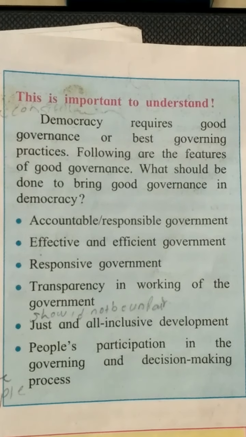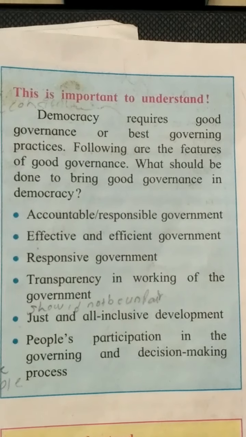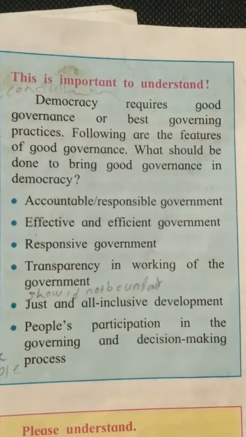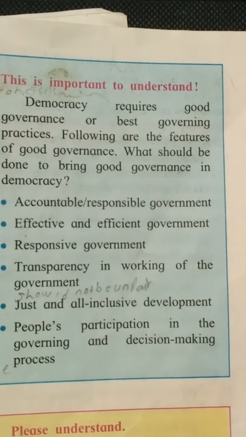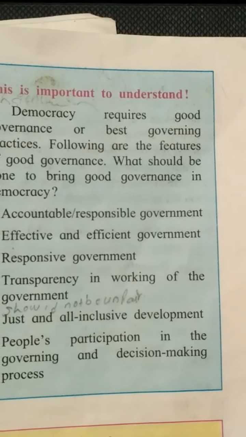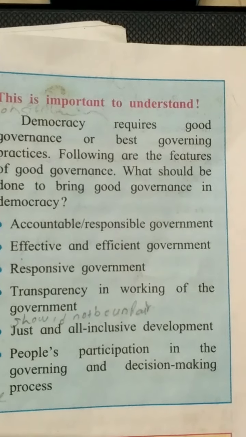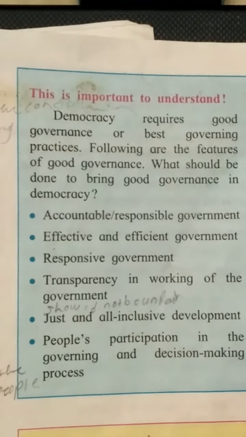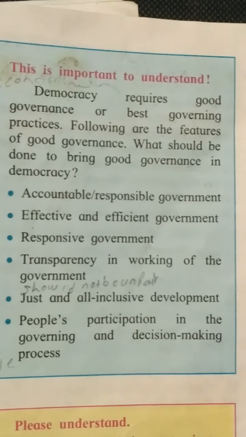People's participation in the governing and decision making process. So the government has to take into consideration that the people have elected us, and therefore people's participation is most important in governing the state and even in the decision making process.